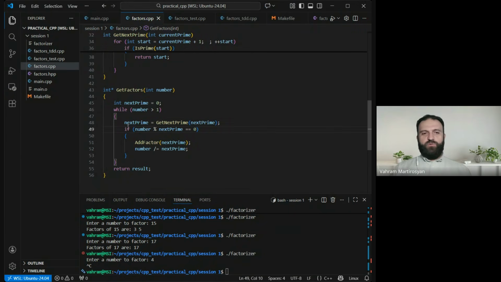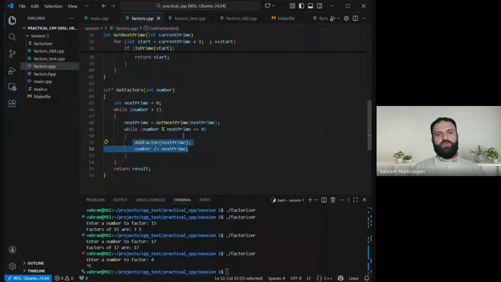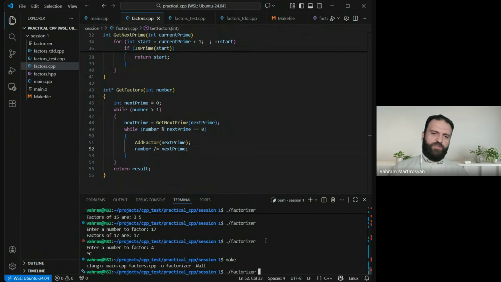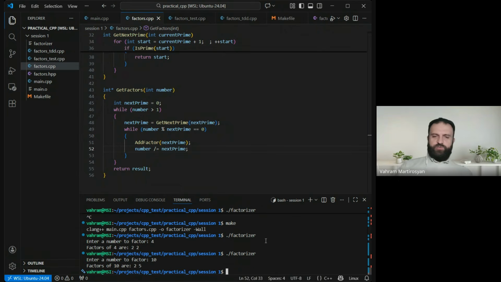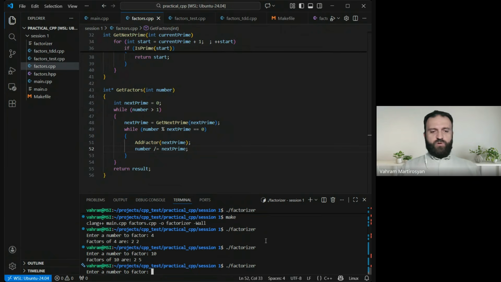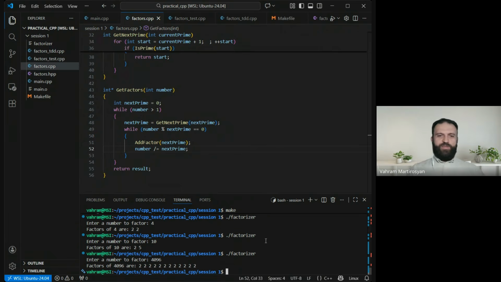So what we should do is actually an if to while transformation. So instead of if, we just put while, which means we generalize. We say, do this same thing as long as the condition holds, not just once. Because we did it once, and 4 didn't get properly factorized. What about now? Well, 4 is there. What about 10? Is it still? Yeah, it is still being factorized. What about a larger number like 4096? This is a special number, right? It is a very unique and interesting number. Oh, it gets factorized. Looks like we have 12 twos there. So it is more or less fine.